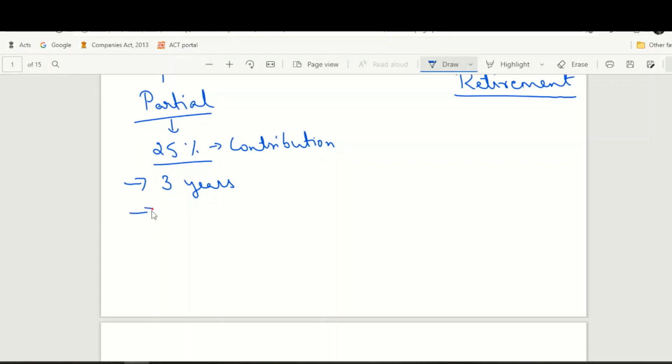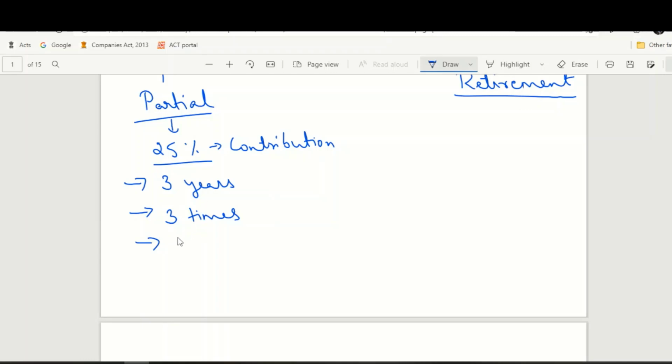Second condition is that you can withdraw only 3 times during the entire tenure of your NPS account. So from the day you start your contribution till you reach the age of 60, you can withdraw only 3 times. There are certain reasons for which you can withdraw the amount.